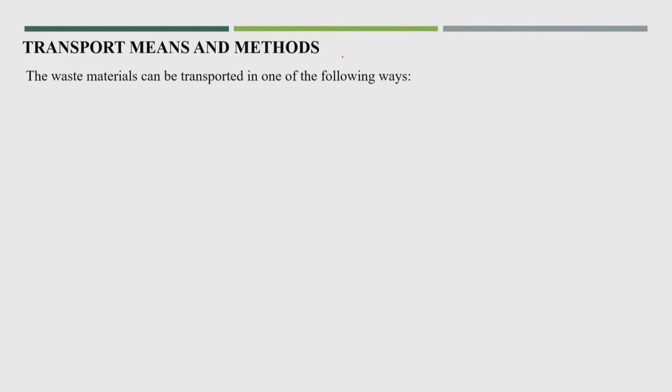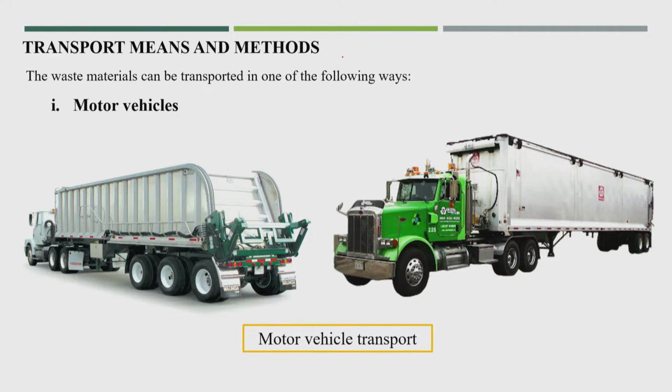The first method is the motor vehicle. This is a well known transportation method, by road transport. You see here the large size vehicles normally used for transporting waste from the transfer stations to the disposal site or recycling facility by road.